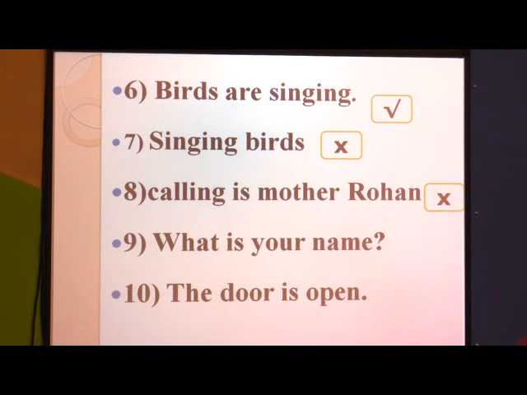When a guest comes, or you have to meet some friends or a new person, that person is going to ask you, what is your name? So this is the correct answer. You have to copy these answers.